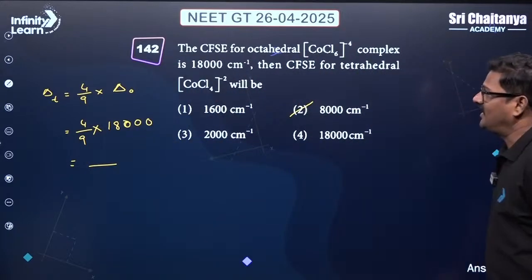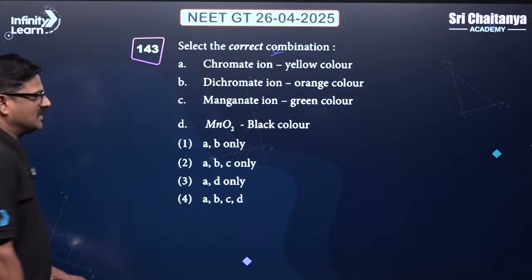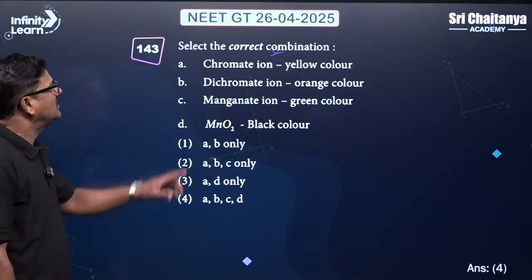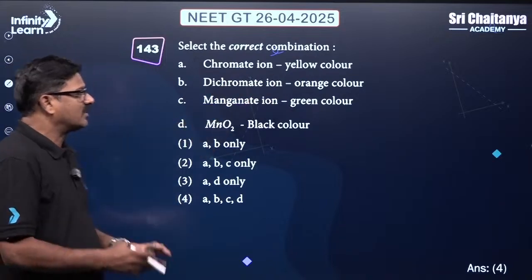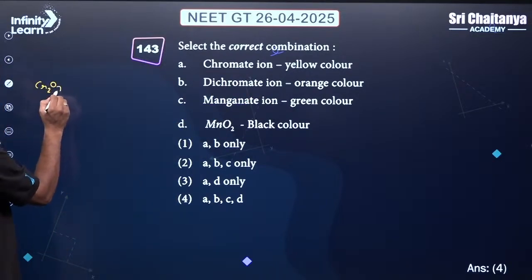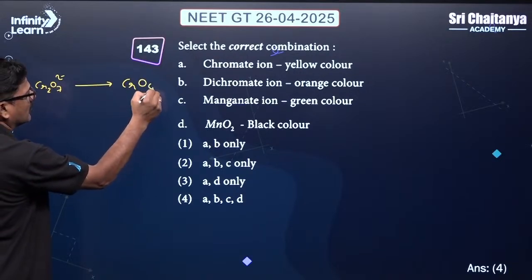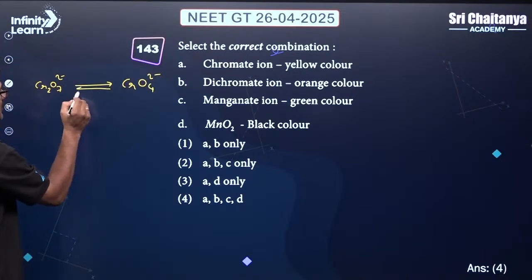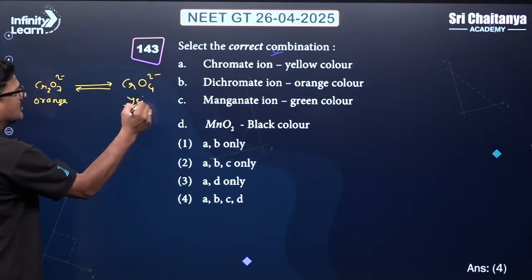Okay, and select the correct combination. Here chromate ion is yellow in color, dichromate is orange in color, which is very important. Cr2O7 2- is converted into CrO4 2-, and you see it is orange in color and it is yellow in color.